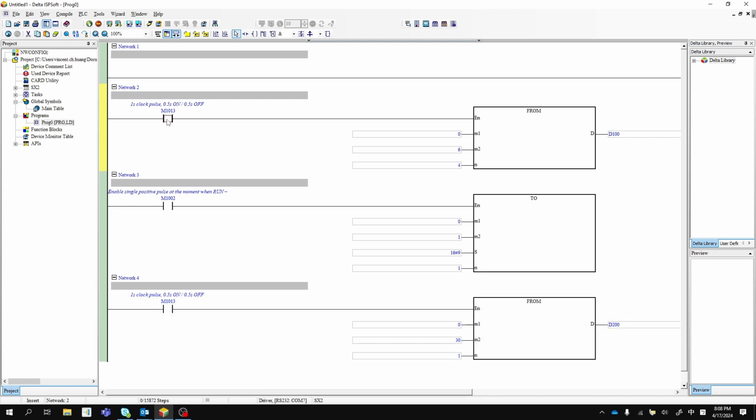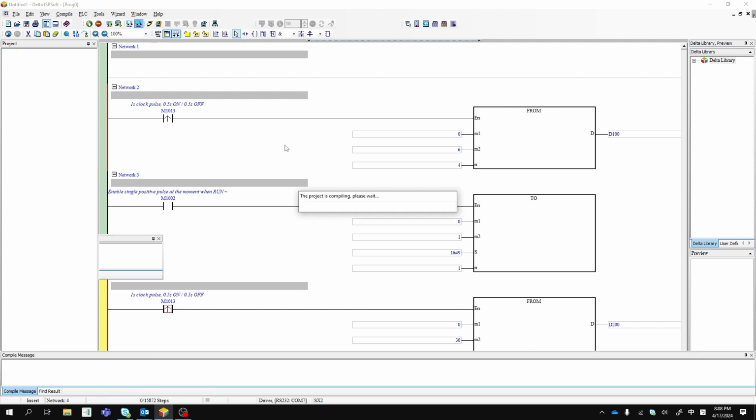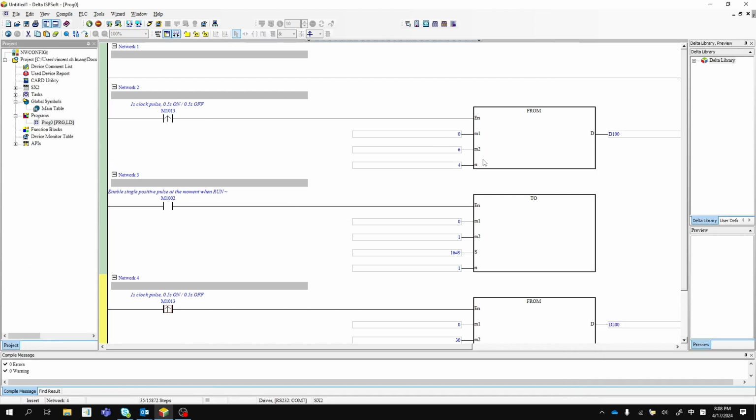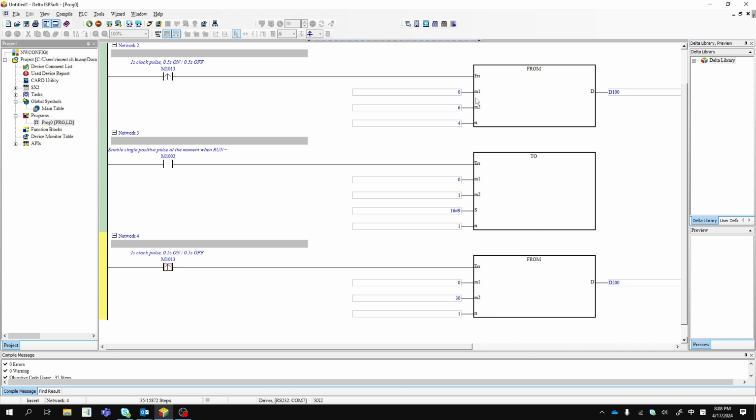So I can change this one to just rising edge. Just double click here, and this I can also change to double rising edge. Okay, that's it. So you compile it, and it will read all the data from the status from the control register CR6. They read back into the D100s, 101, 102, 103.